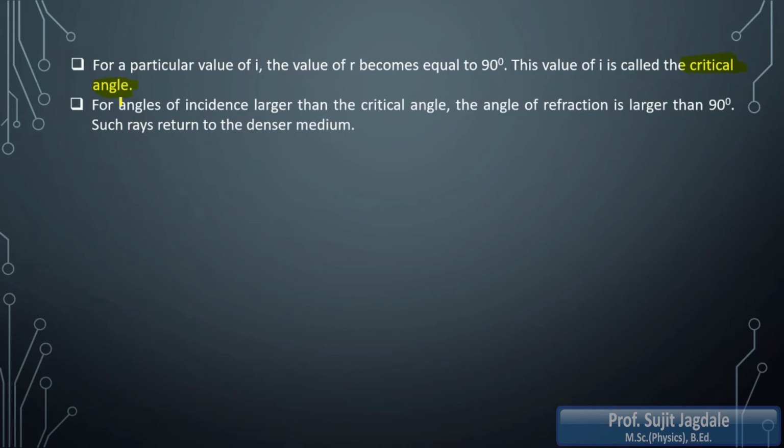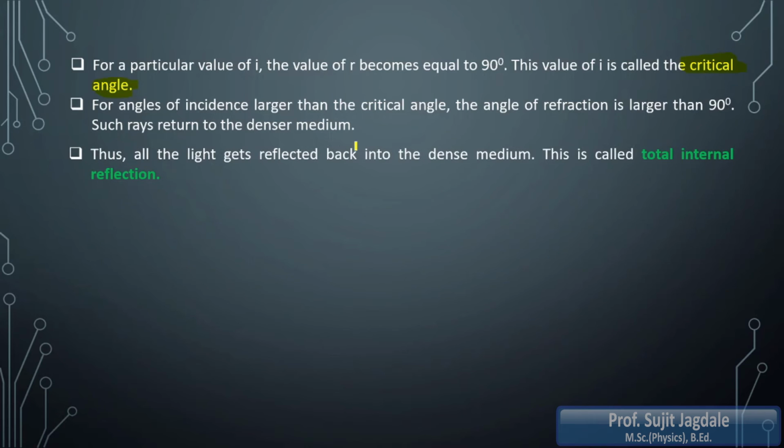Then for angles of incidence larger than the critical angle, the angle of refraction is larger than 90 degrees, and such rays return to the denser medium, and thus all the light gets reflected back into the denser medium. This is called total internal reflection.